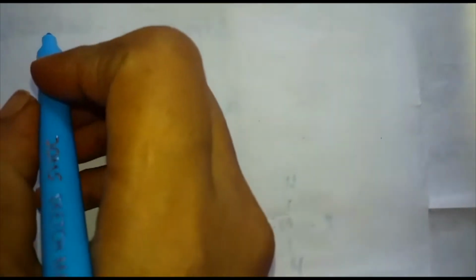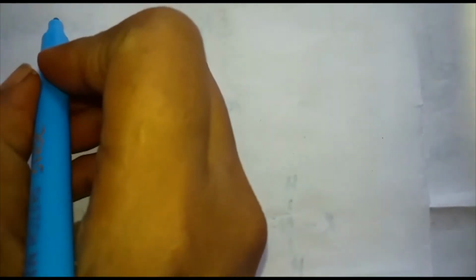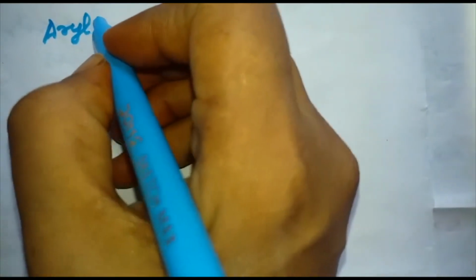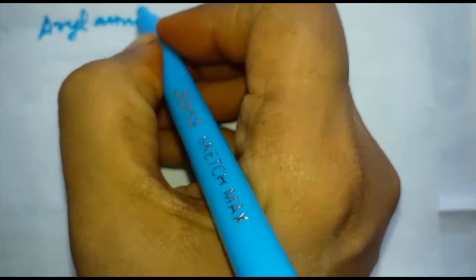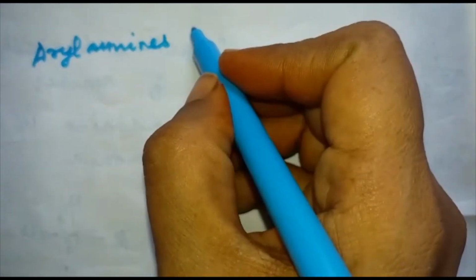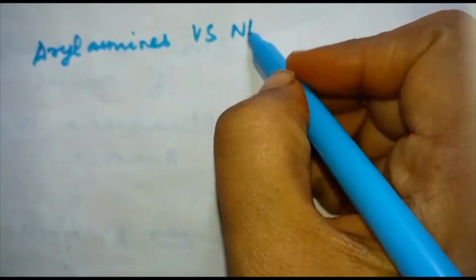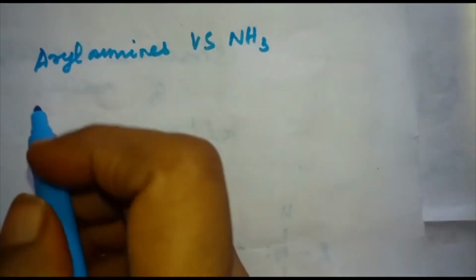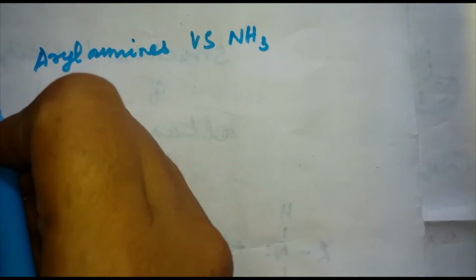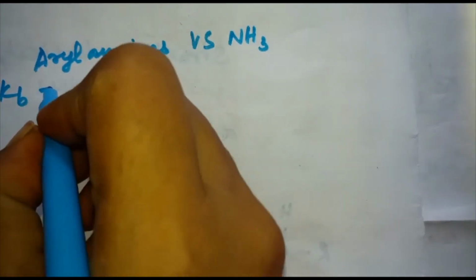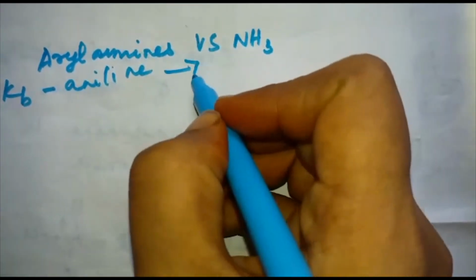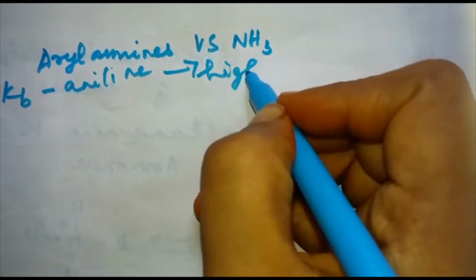Let's discuss the basicity of arylamines versus ammonia. We know the pKb value of aniline is found to be very high.